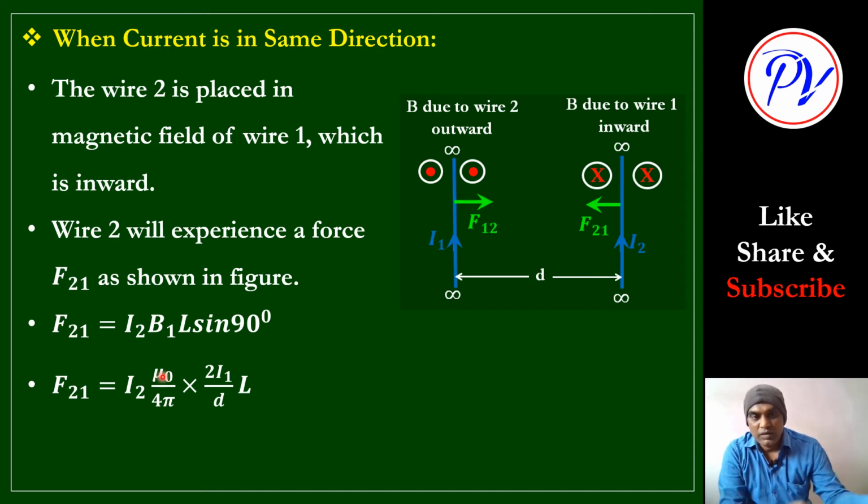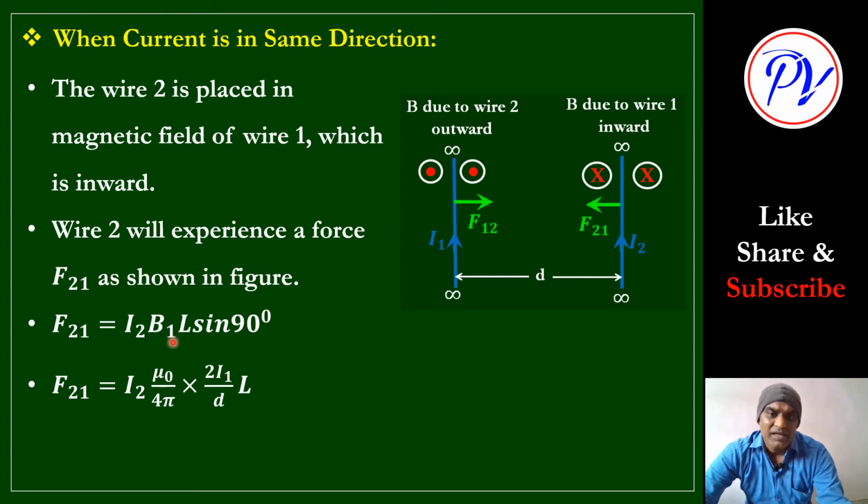You might have learned the magnetic field produced by a wire at distance d. This B1 is produced at this place, and its intensity at distance d will be mu 0 upon 4 pi into 2 I1 by d. The source of this magnetic field B1 is the current I1, acting at a distance d, and mu 0 by 4 pi is a constant. This formula is derived in another lecture, or I will conduct one lecture on this also. But if you have not learned it, no problem. For the time being, remember this formula.